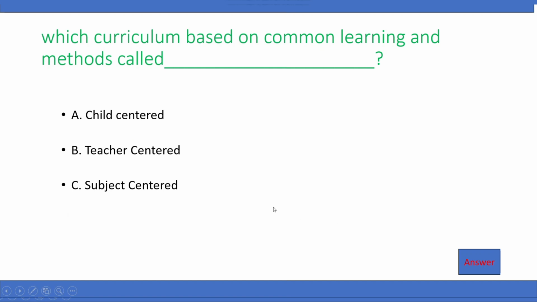Which curriculum is based on common learning and a method called A. Child-centered, B. Teacher-centered, C. Subject-centered, D. None of these. Right answer is A. Child-centered.